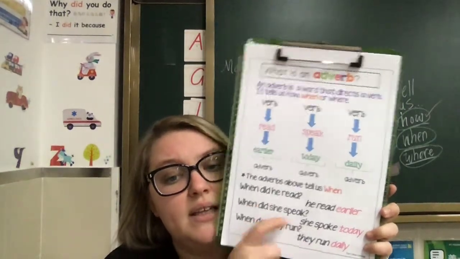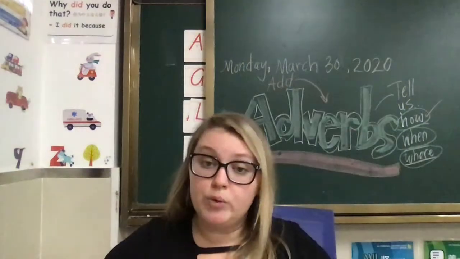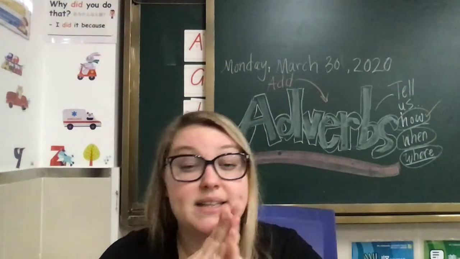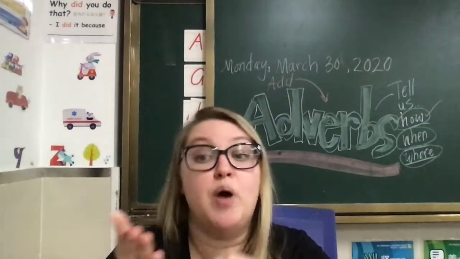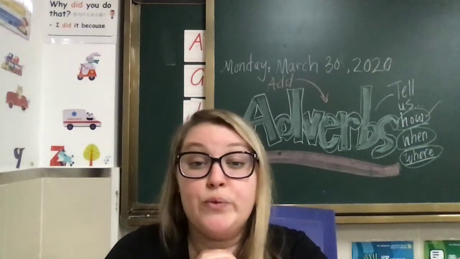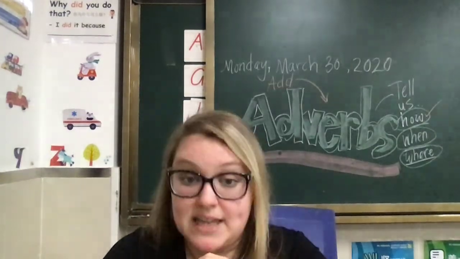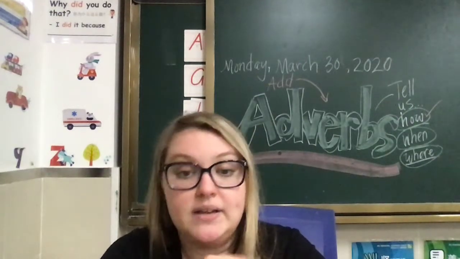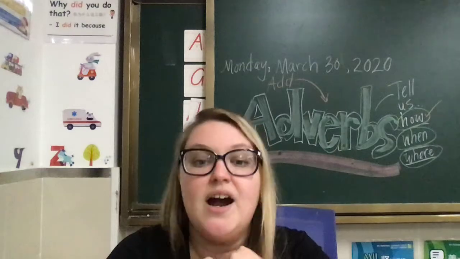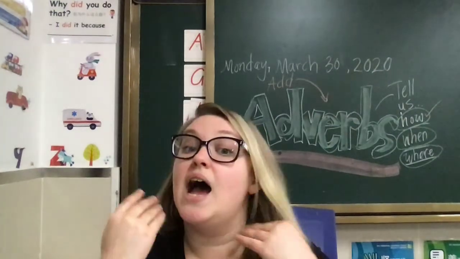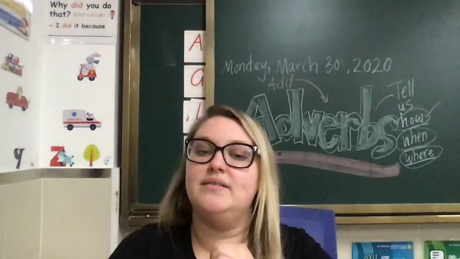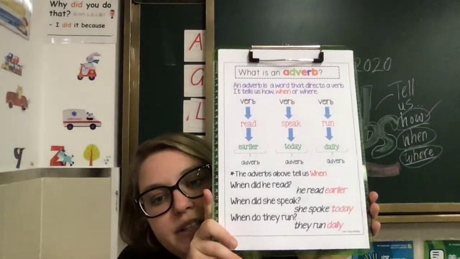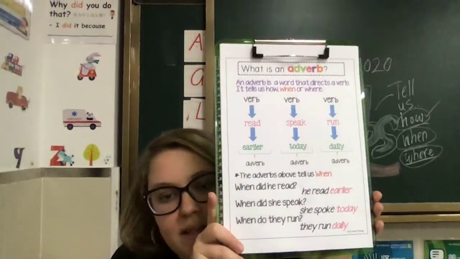When do they run? They run daily. And this is past tense because when we speak, it's already happened, right? It's in the past, okay? So we spoke. So we have to change it to past tense. With read, the verb read is the same in the present tense as it is past tense. R-E-A-D, read. I read, although we say read, we pronounce it different, right? I read a story yesterday. I will read the story today, right? Okay, and that's future tense. So, he read earlier, she spoke today, they run daily.